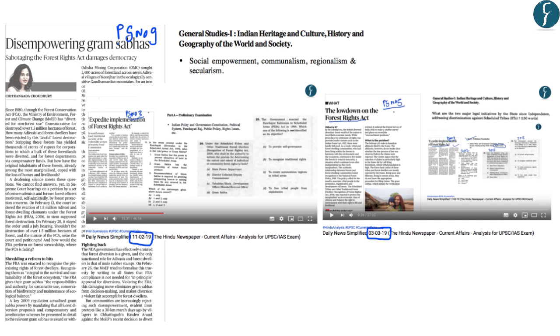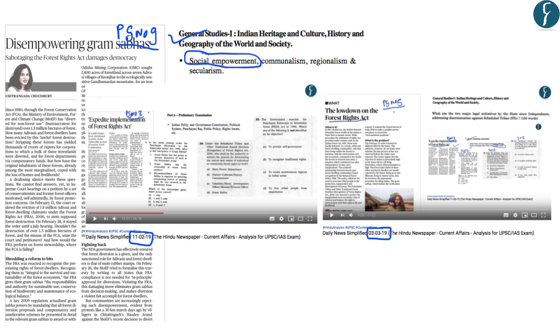Now in this article on page number 9, the author has argued how the various moves by the government have eliminated the Gram Sabhas from the decision-making process in forest affairs. And this is also damaging democracy at the forest or the tribal level. So this is an important part for us from General Studies paper 1 under the topic social empowerment.